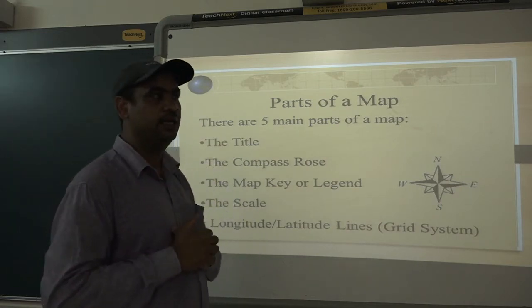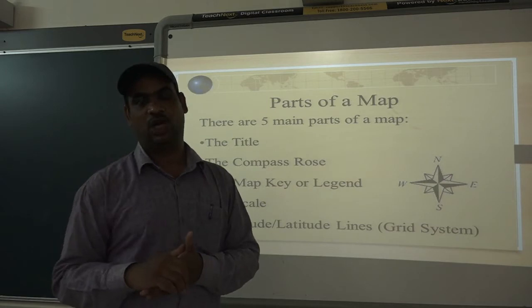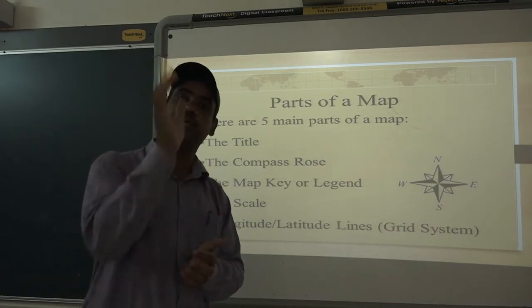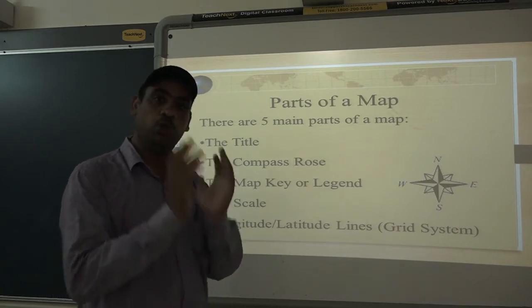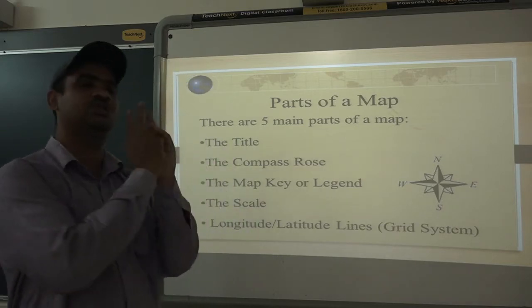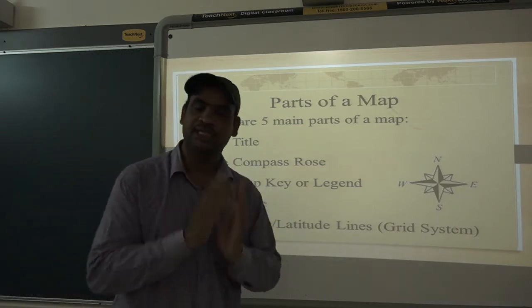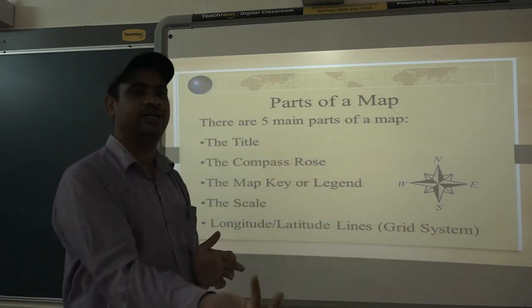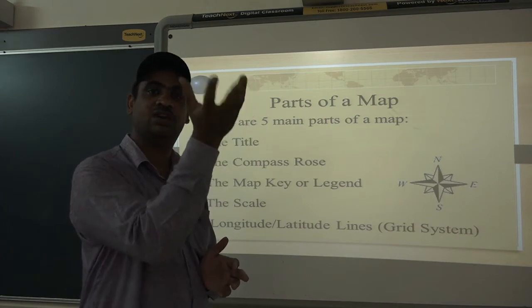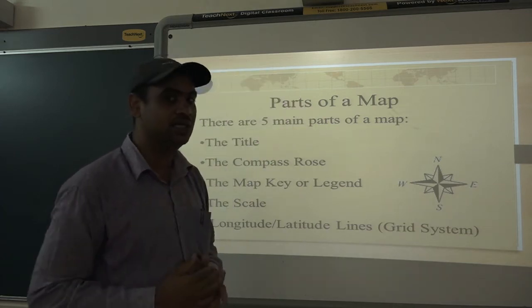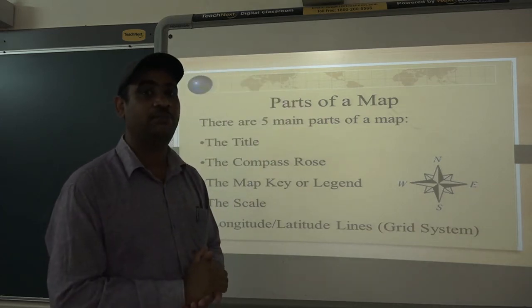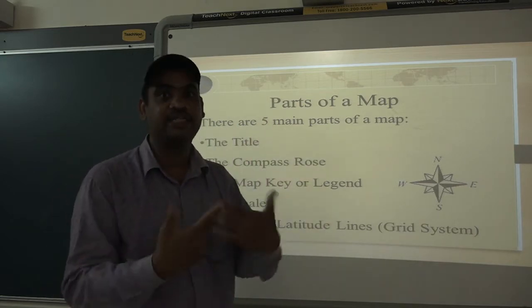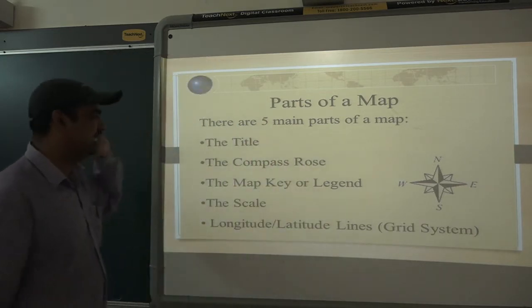For example, India political. How many words are there? Only 2 words. But these 2 words are very important, isn't it? Both the words are important. From these 2 words we are getting information on what the map is related to. India is important because it is of India. And the other word, political. The map is telling information about India's political scenario, political situation. This is the title.